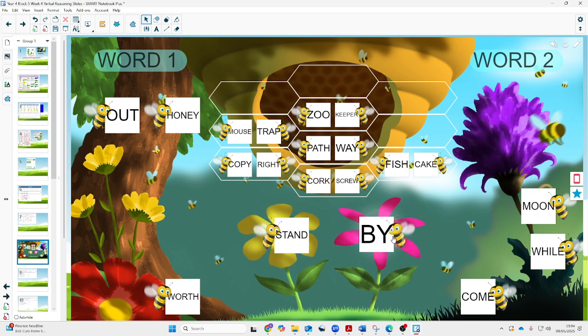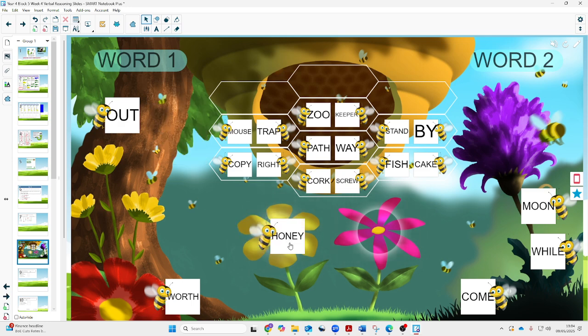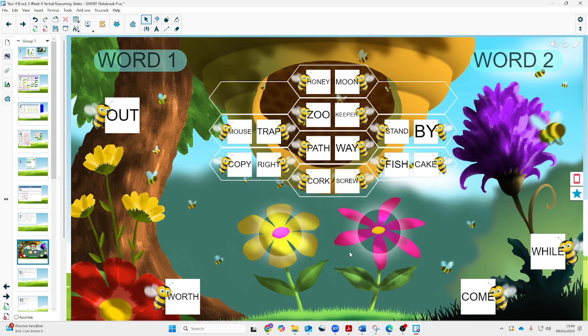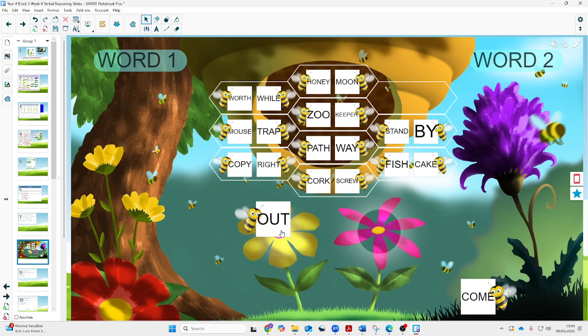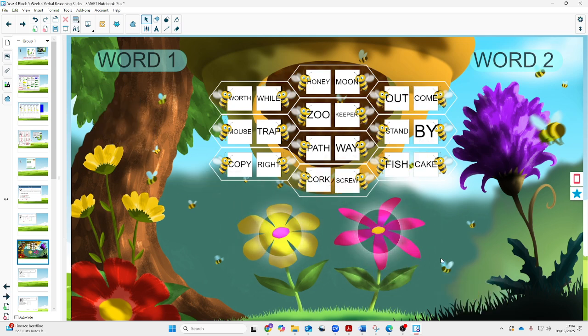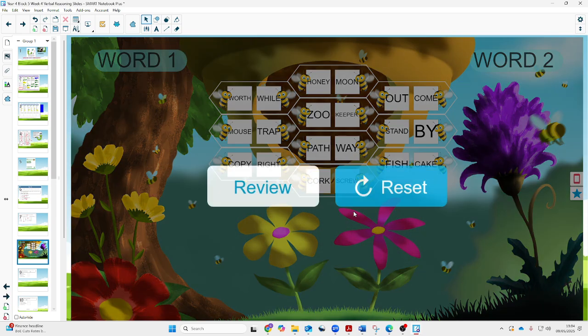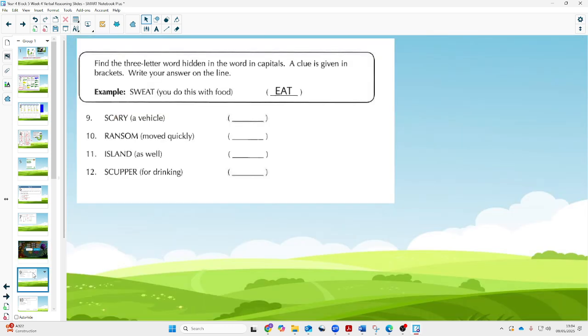Standby, you might put your TV on standby. Honey, honeymoon, often happens after weddings. People go off on a honeymoon. Worthwhile. And then outcome, as in the result, the outcome. So, some really quite useful compound words there, and we did very well to match all of those up. Carrying on then into the test.